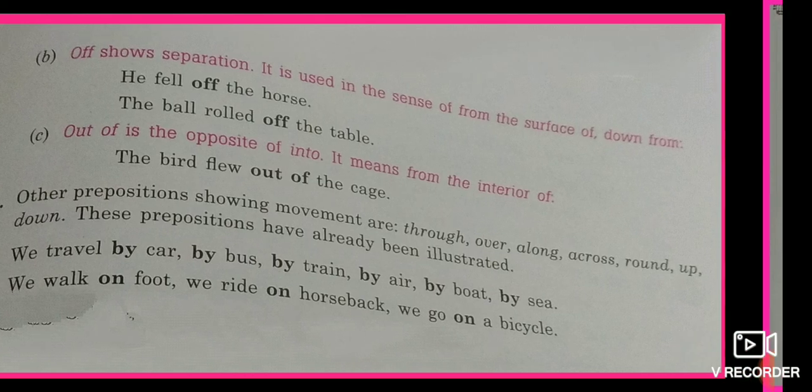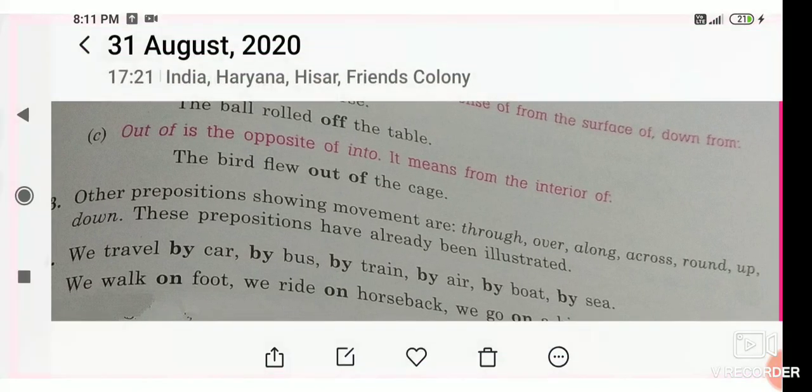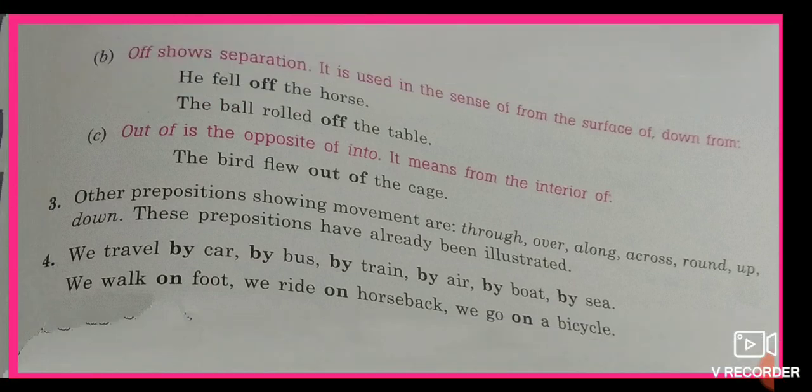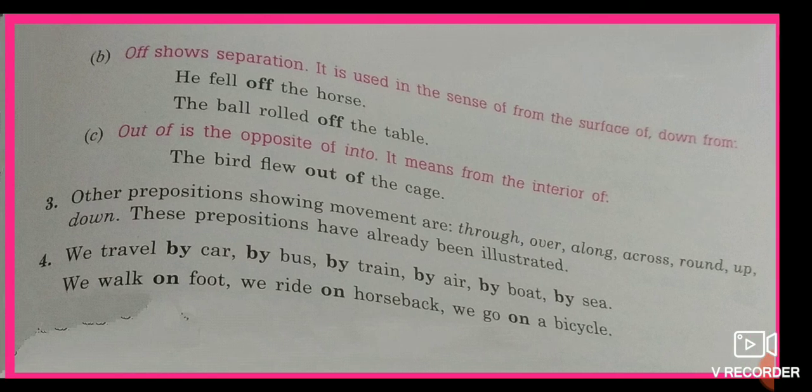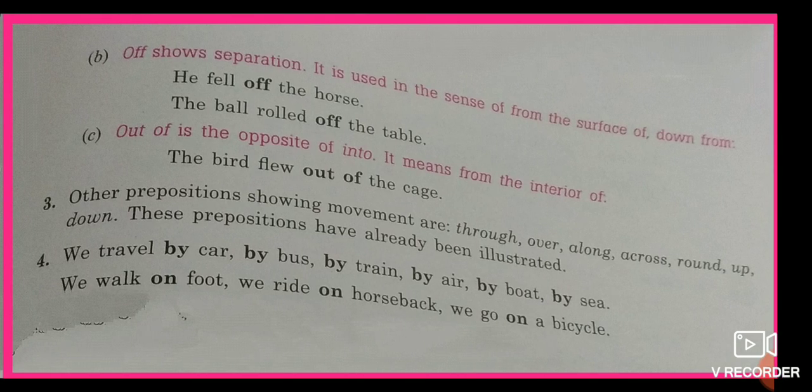Out of is the opposite of into. It means from the interior of. The bird flew out of the cage. Other prepositions which show movement are through, over, along, across, round, up and down. These have already been illustrated by the pictures.